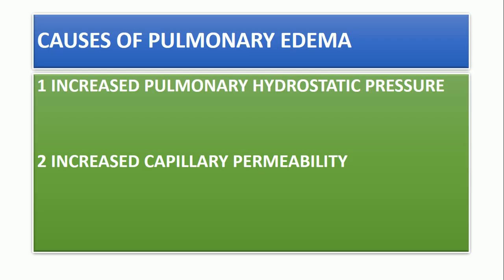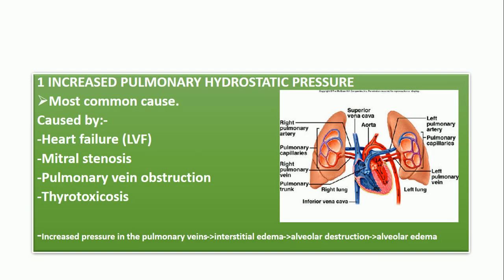And what are the causes of pulmonary edema? The causes of pulmonary edema are grouped into two groups. The pulmonary edema may result from an increased pulmonary hydrostatic pressure, or second, it may be due to increased capillary permeability. Starting with increased pulmonary hydrostatic pressure: hydrostatic pressure is a pressure that is generated by the presence of water within the blood vessels.